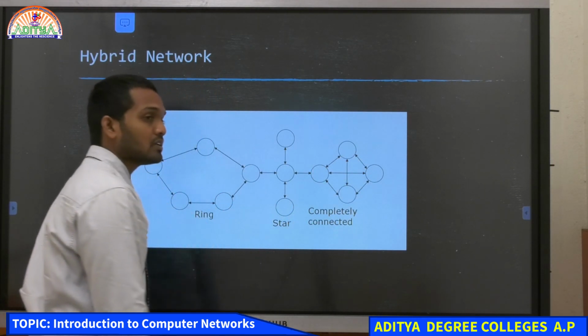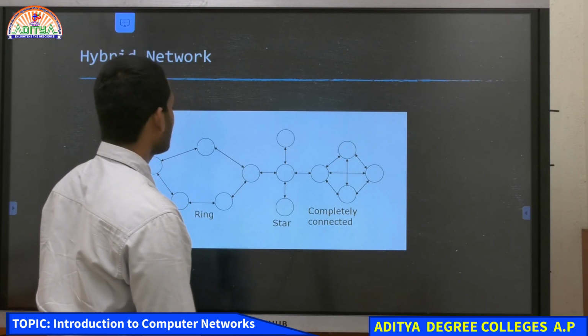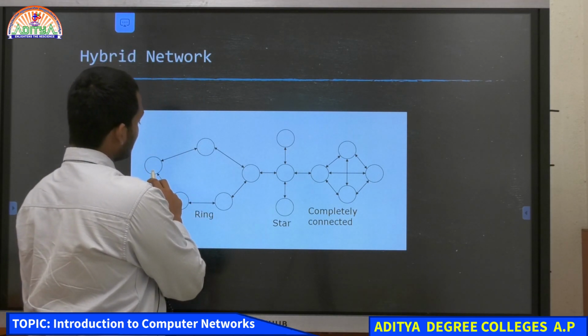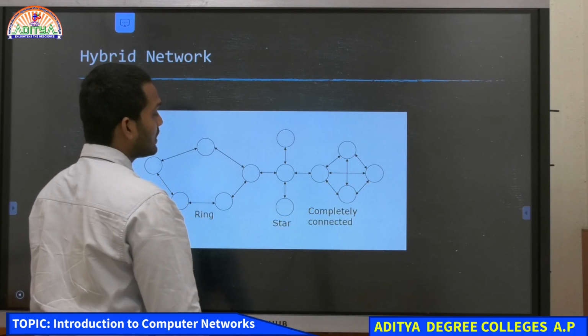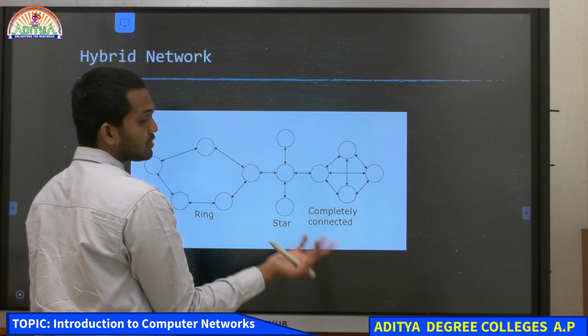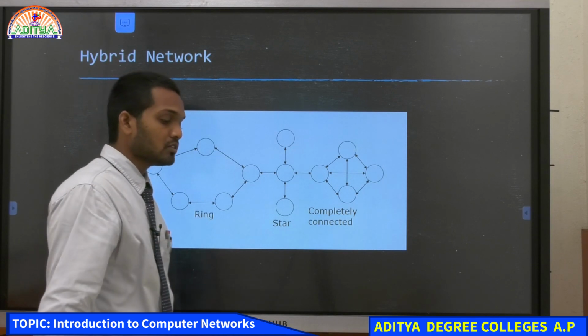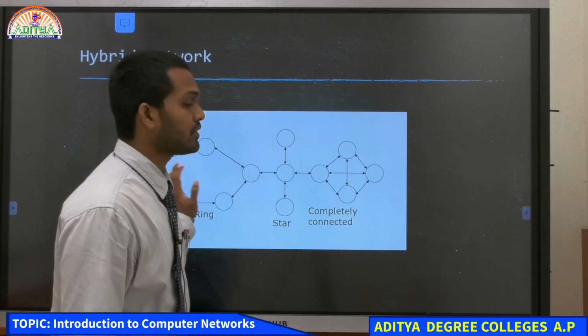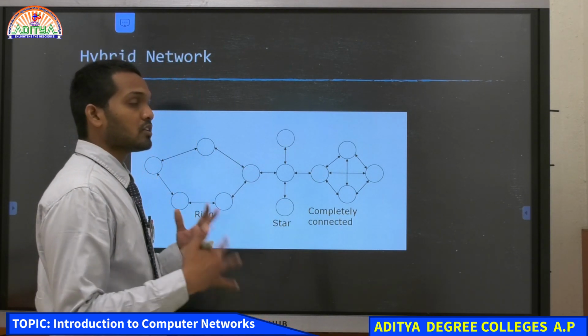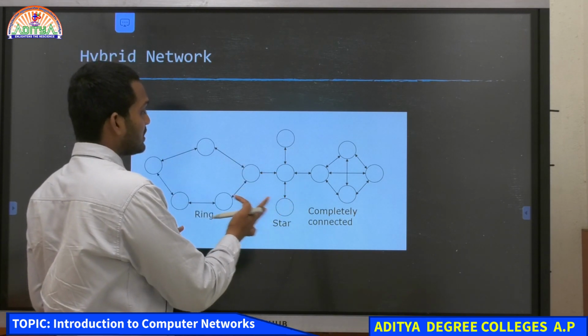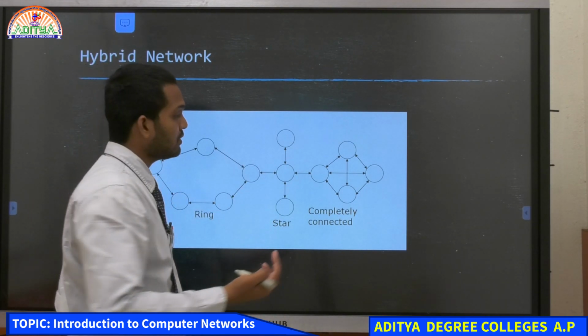So the advantage with hybrid network topology is that if you want to send something from this room to the other room, then with the help of this network topology, you will be able to do it. And also in the same room, if you want to have 3 different topologies and connections, based on the configurations we want, we can set them, and we can have the transfer of data between them.